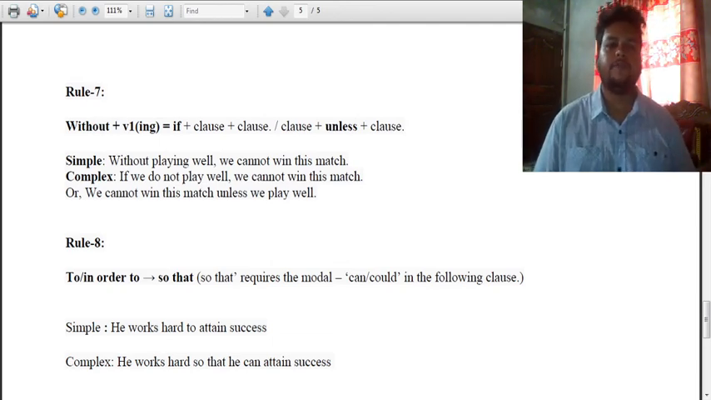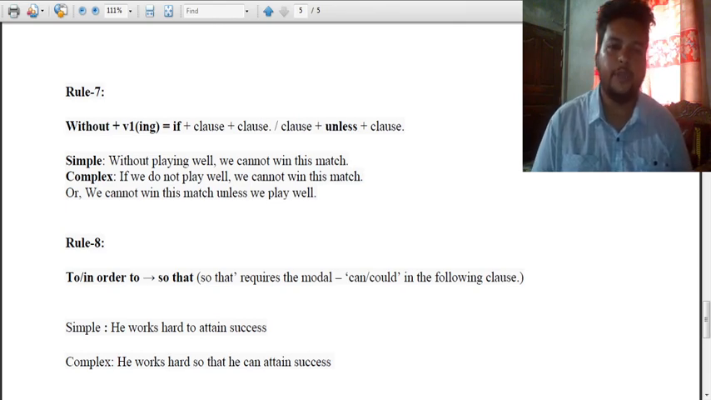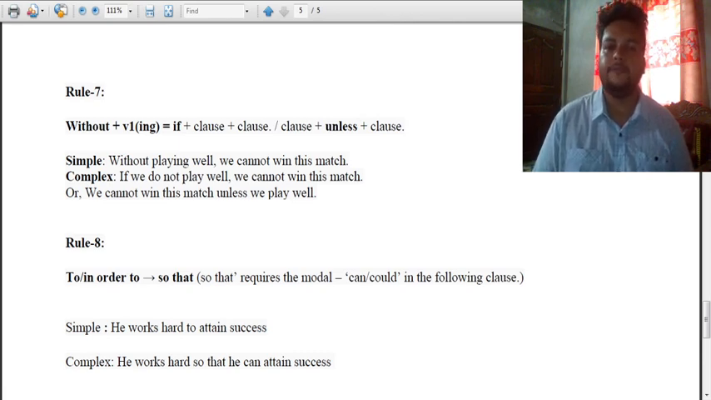Rule 7 says if you find without plus verb-ing, at that time you will take if, then clause, or unless then clause. So if you see the example here, without playing well we cannot win the match. So we should take if, then clause, if we do not play well, negative meaning, then we cannot win this match. Another way you can solve it, we cannot win this match unless we play well. So simply remember, if you find without plus verb-ing, then if plus negative clause, or unless plus clause.